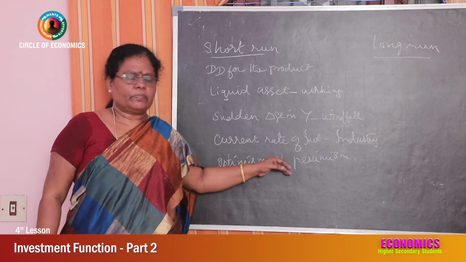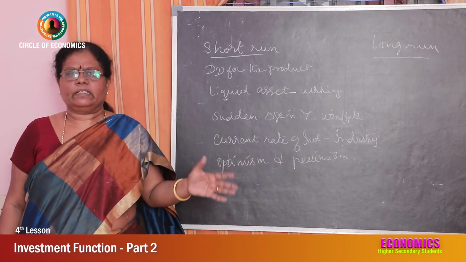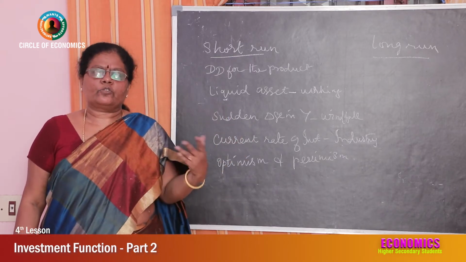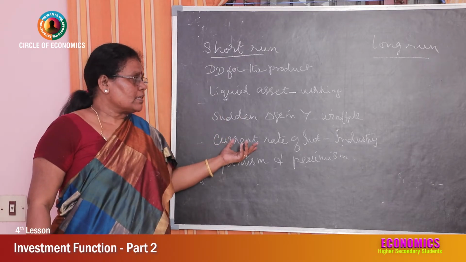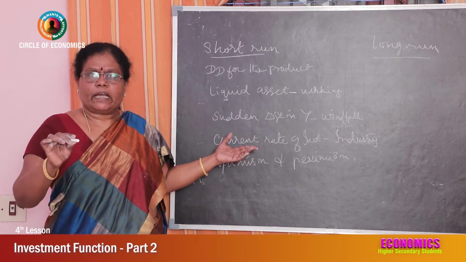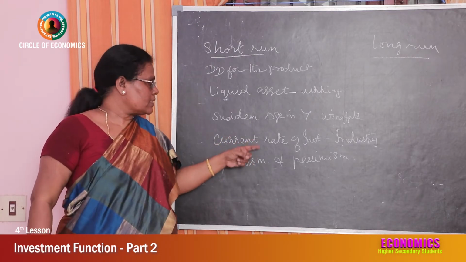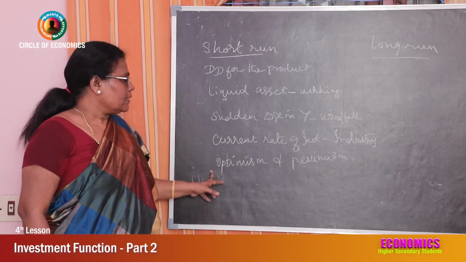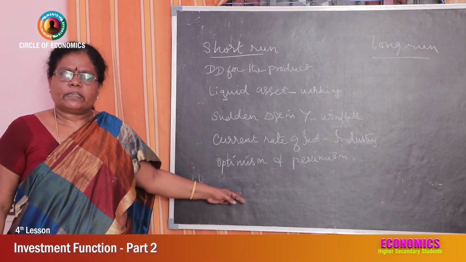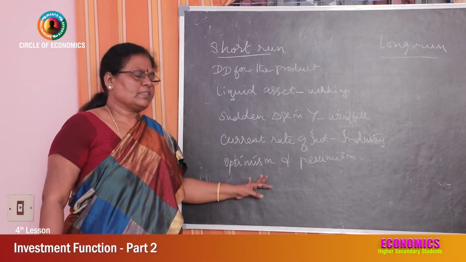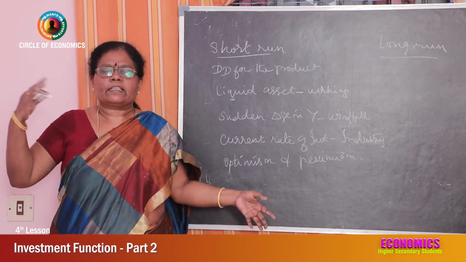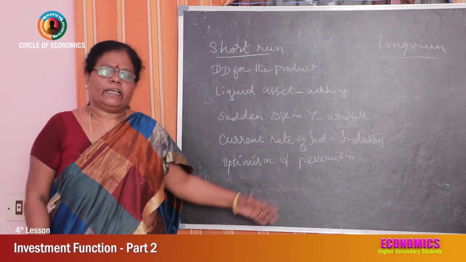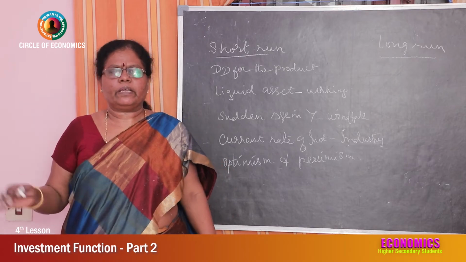Next, the current rate of investment in the industry. You know the difference between firms and industry. In any particular industry, if more investments have taken place, then marginal efficiency of capital will be lowered. That is why the investors will calculate the current rate of investment in any particular industry. Then, if the entrepreneurs are optimistic towards the expected rate of return, naturally marginal efficiency of capital will be higher.